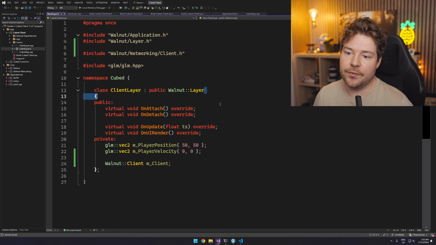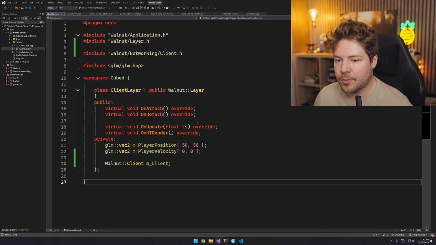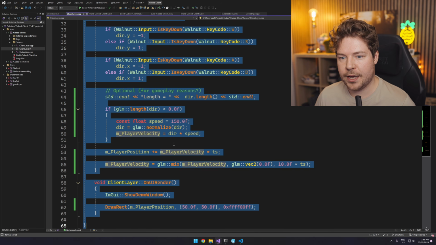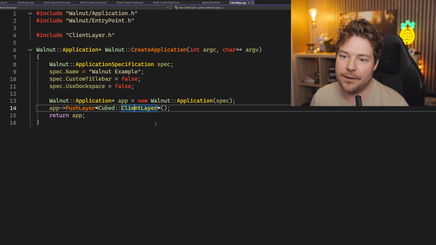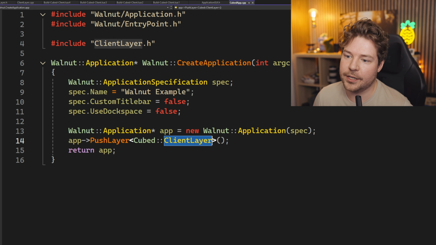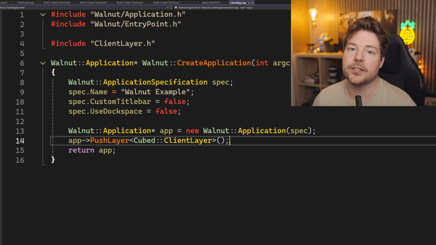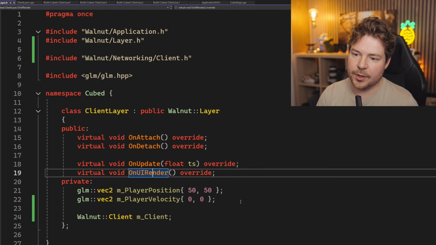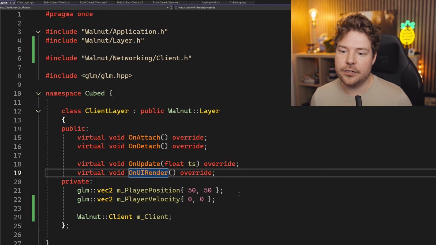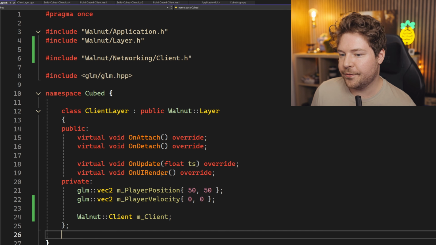This is where I'd like to have some UI so that we can connect to a server. If I was setting this up properly, which is debatable whether I want to do for this, I'd probably have a login screen or connection be a separate layer, and then that would transition into a different layer that is the game once you are connected. Maybe we can talk about that in the application architecture video.